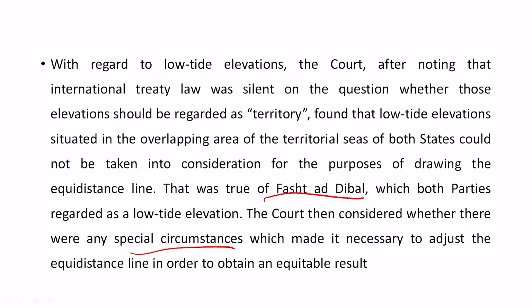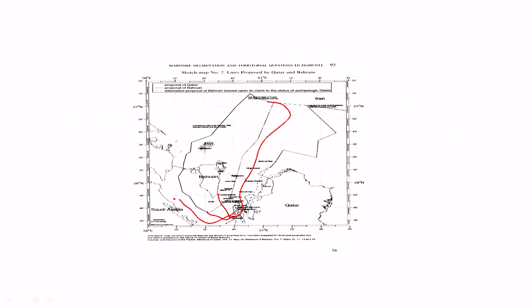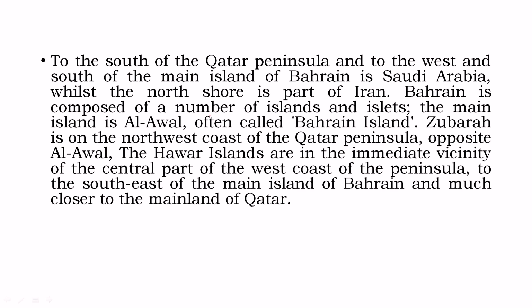Rather, they have asked if there are other such issues that can be considered as special circumstances. Those special circumstances can be considered. Now those special circumstances are dealt with when an equitable result has to be concluded. Now the equidistance line that we have already discussed, that they have proposed, is here between Bahrain and Qatar. Let's understand a little bit more.